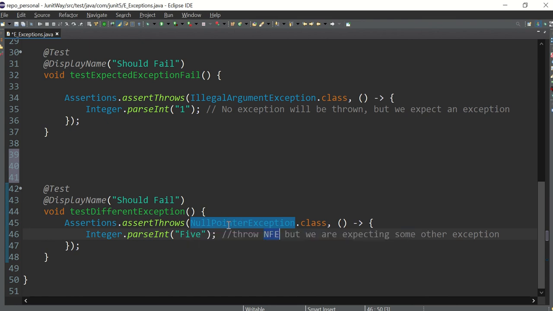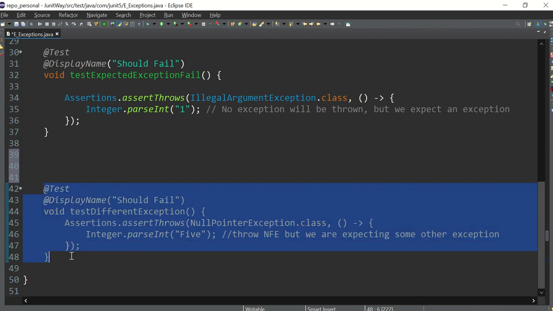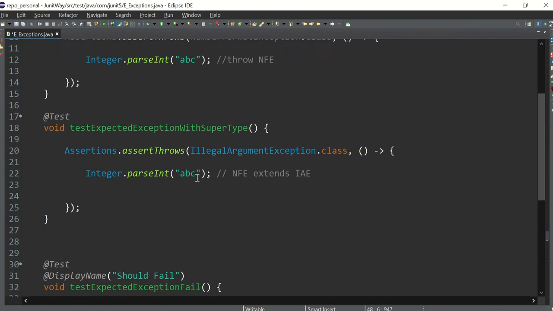There is no parent-child hierarchy or relation between these two exceptions. Both exceptions are completely different. My code is throwing one exception and I am expecting another. So this test case should fail as well. I hope this is clear to you.